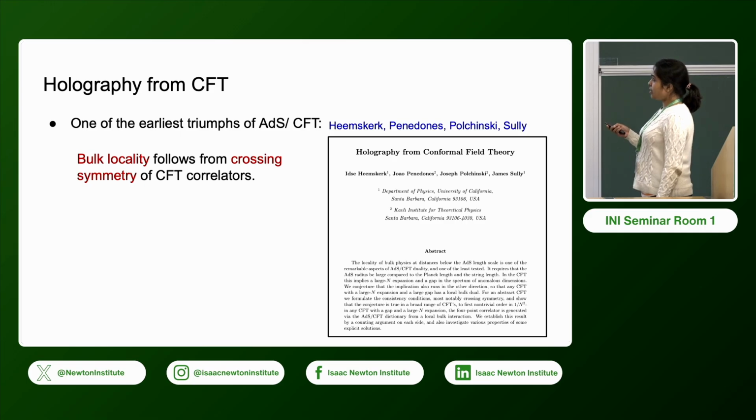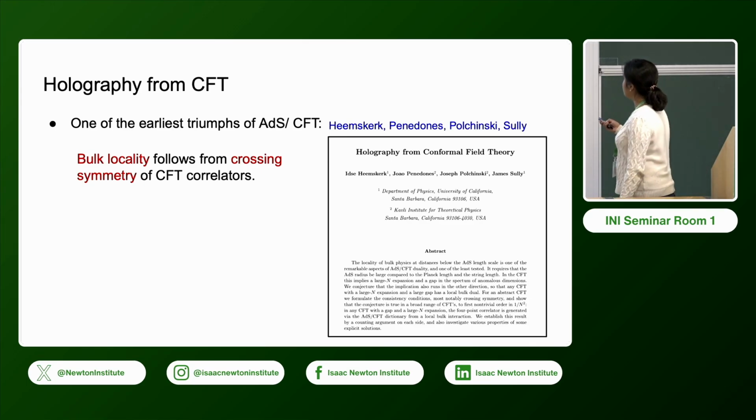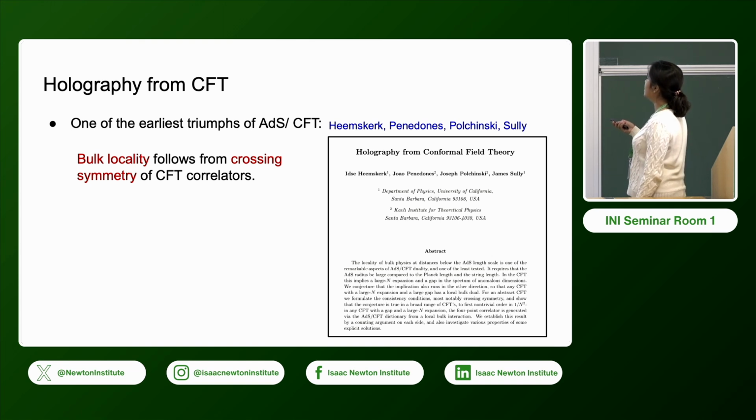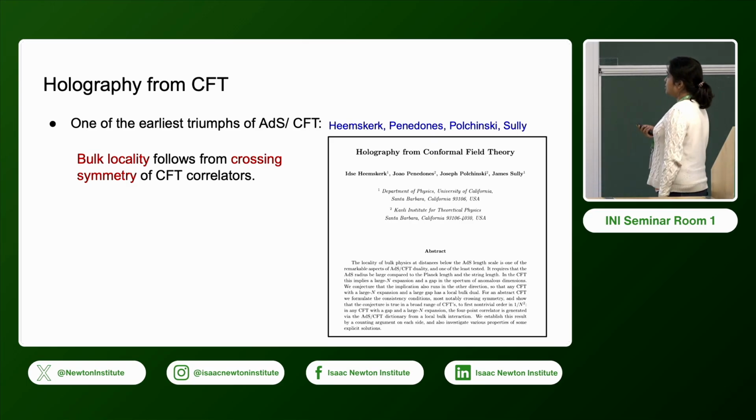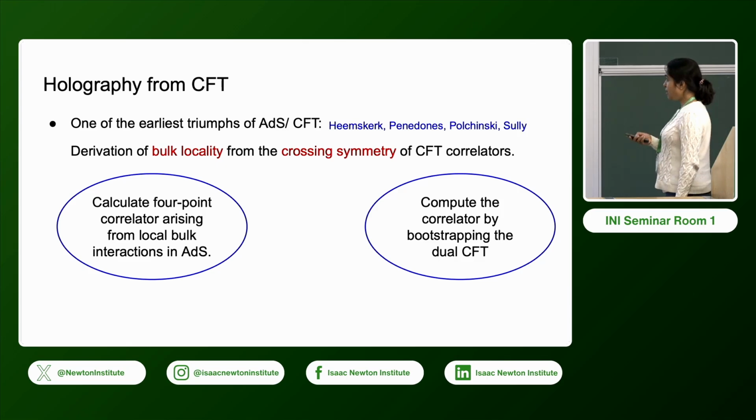Specifically, they have some abstract CFT, and they use the idea of conformal bootstrap to derive the bulk locality. Here I should mention one line from the abstract: any CFT with a large N expansion and a large gap has a local bulk dual. So this was the conjecture, and how does this work?